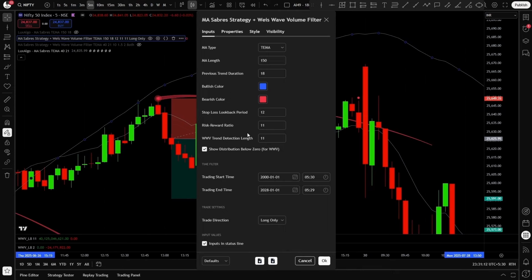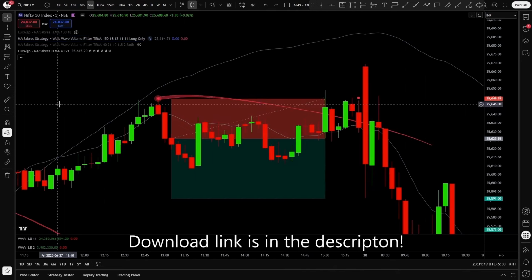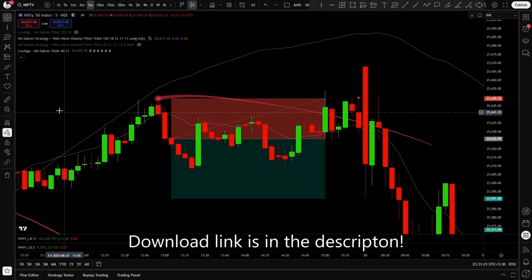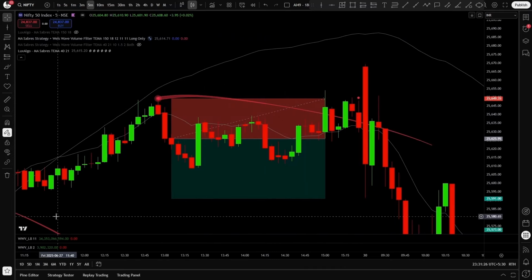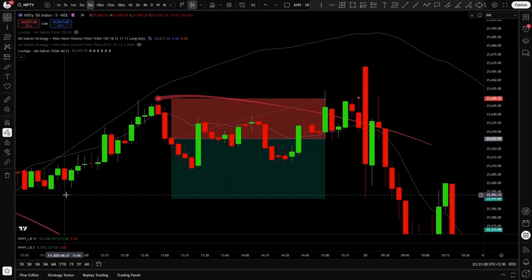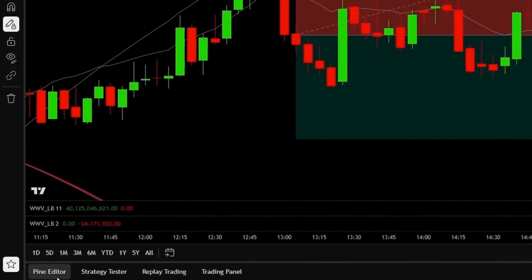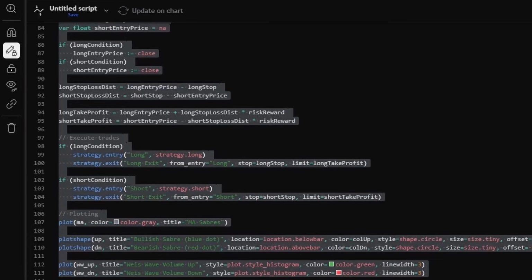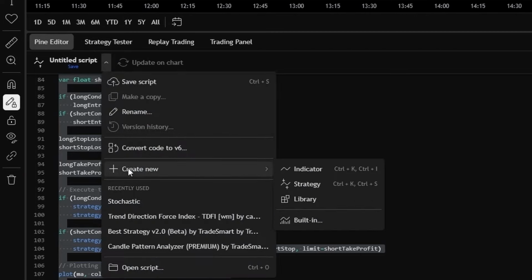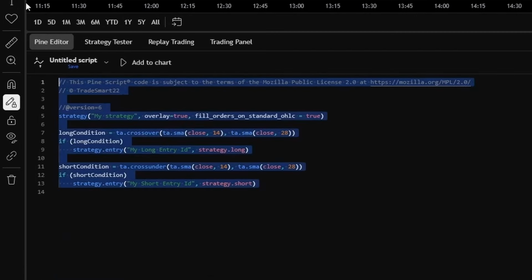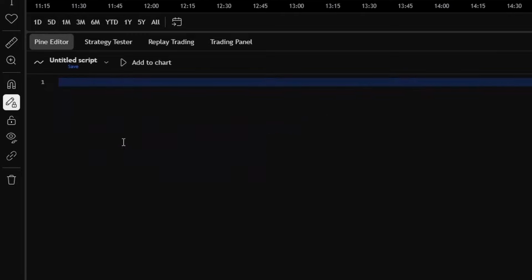use the correct parameter settings. These are my optimized settings. And now go down into the description of this video, you will find there a Google Drive link. Click on that Google Drive link, it will lead you to the source code of the strategy script. Copy the source code, come back to TradingView, then open up the Pine editor right here at the bottom. Click here, go to Create New, click on Strategy, highlight everything here, delete it, and paste the source code right here. Once you've done that, you just have to click on the Add to Chart button.